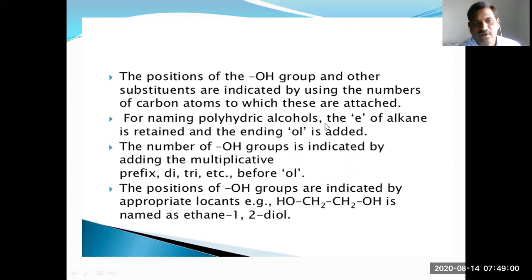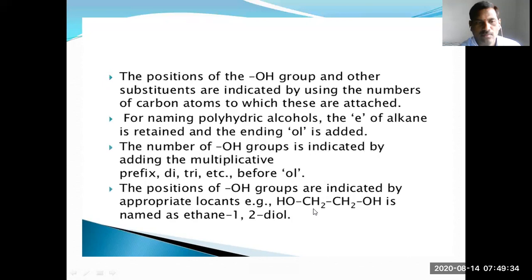For naming of polyhydric alcohols, the e of alkane is retained and the ending ol is added. The number of OH groups is indicated by adding the multiplicative prefix di, tri, etc. before ol. The positions of the OH groups are indicated by appropriate locants.